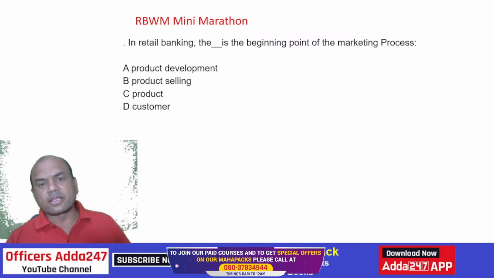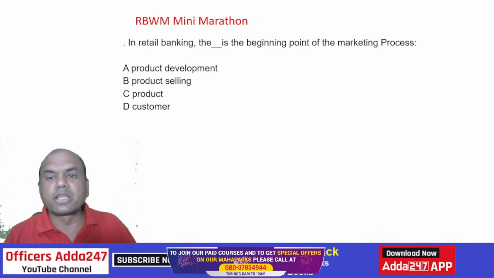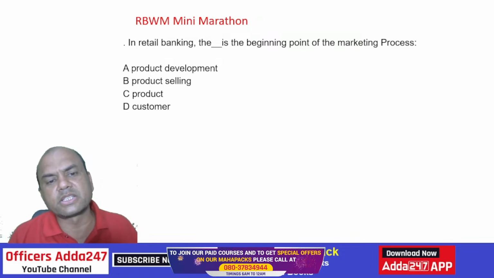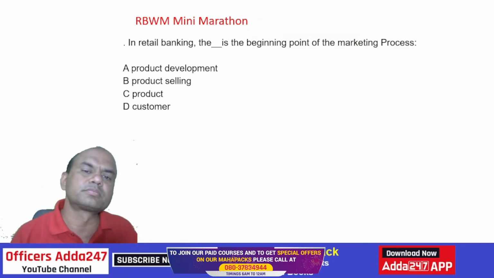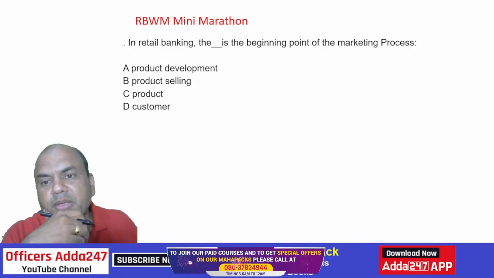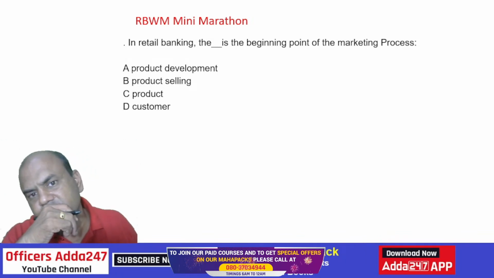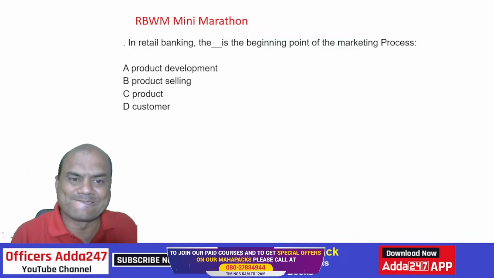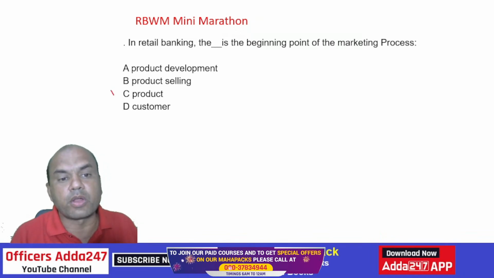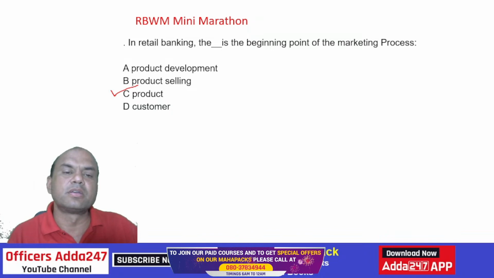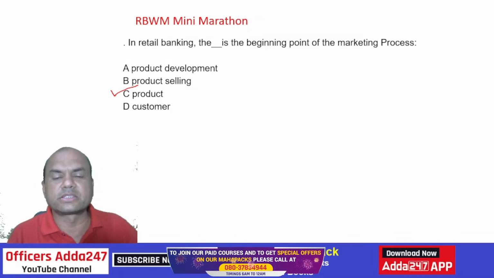In retail banking, there is dash. The dash is the beginning point of the marketing process. So which is the beginning point? Product development, product selling, product, or customer? It is product. Main is always the product. After the product, everything starts: product development, product selling, customer, everything is there.